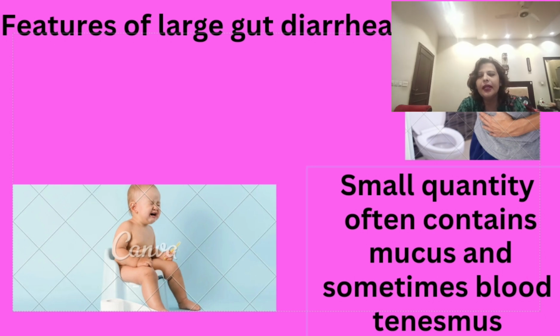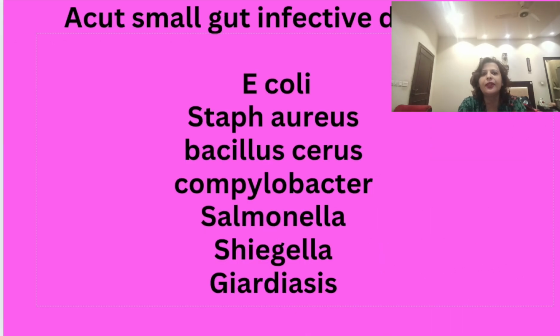As far as large gut diarrhea is concerned, since most of the absorption has taken place in the small gut, large gut diarrhea is usually very small in amount. It might contain mucus, might contain blood. Sometimes it is associated with tenesmus, that is the feeling of going back to the washroom even after defecation, which shows involvement of the rectum, or proctitis.